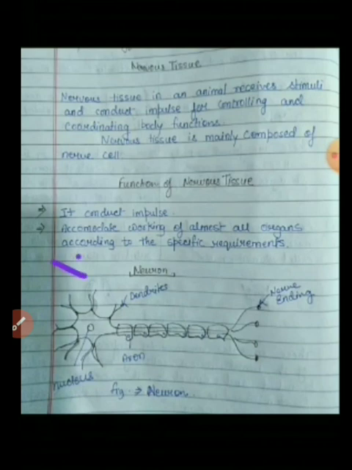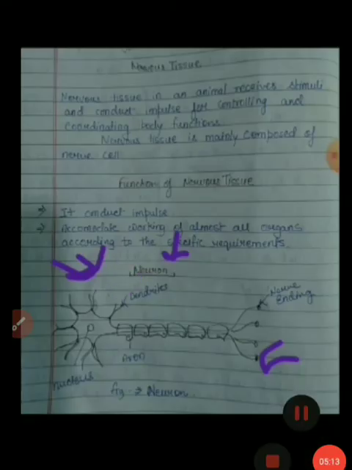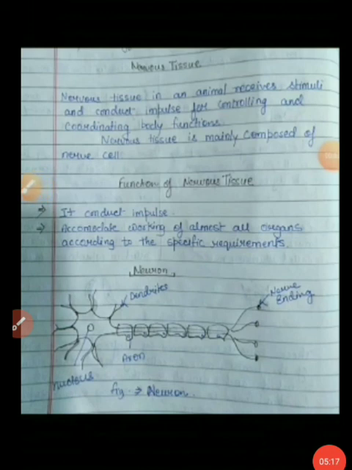Here is an example of nervous tissue, that is the neuron. We have discussed the neuron earlier, but let us recall it again. This is the structure of a neuron. Here you can see this is the nerve ending, these are the dendrites, this is the nucleus, and this is the axon. So this is the structure of the neuron. This is all about today's lecture, that is types of muscular tissue and nervous tissue.